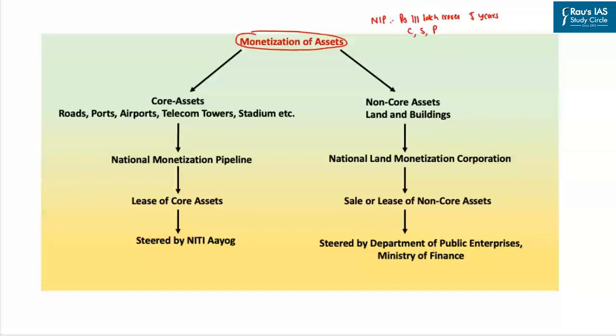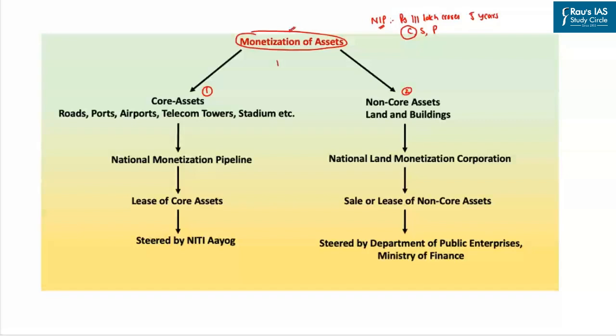The question is, from where will the central government get its share of funding for the National Infrastructure Pipeline? Out of different sources of funding, two main sources of funding for the central government for the National Infrastructure Pipeline would be, one, monetization of core assets, and second, monetization of non-core assets. So what do you exactly mean by monetization of assets?